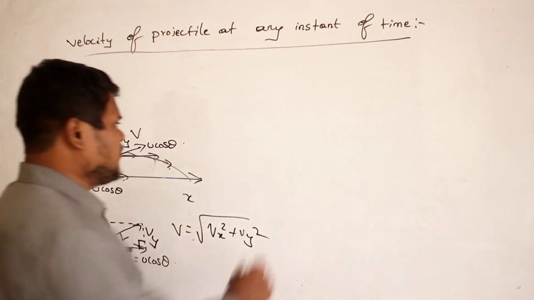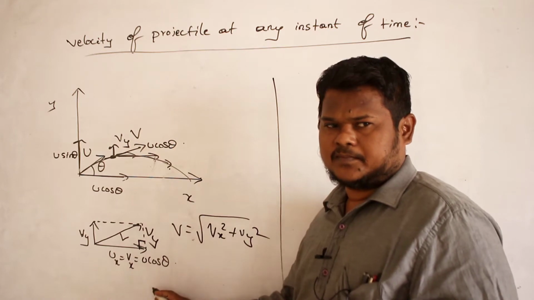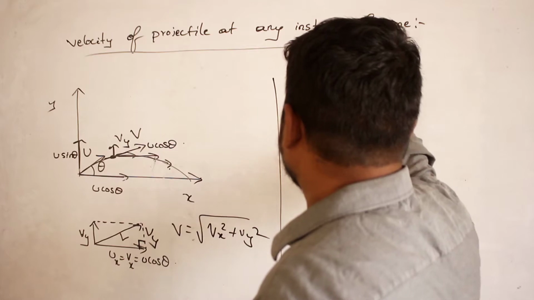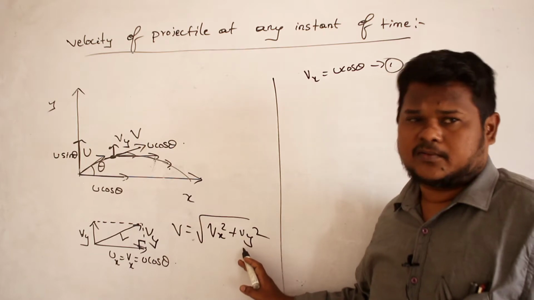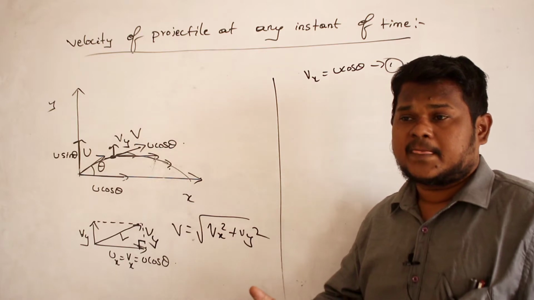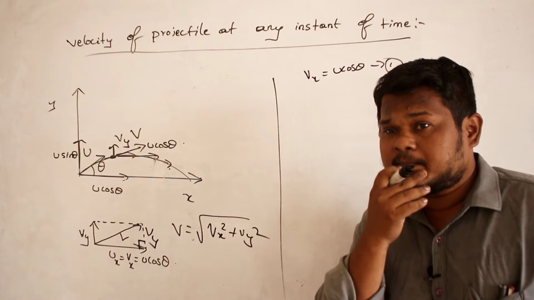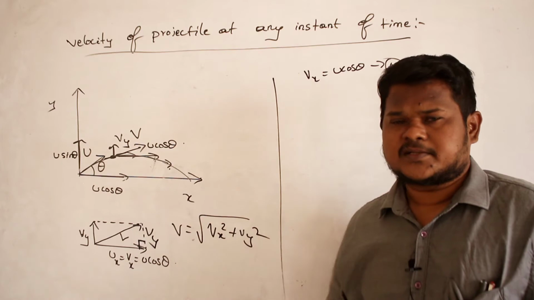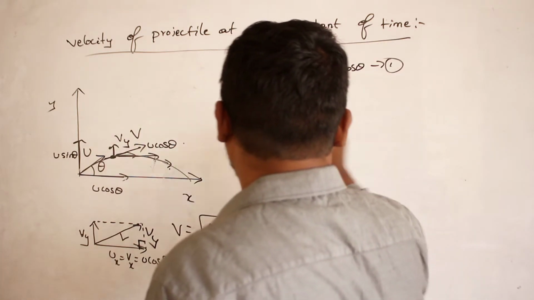Now Vx value we know already. Vx and ux are both equal. So Vx is u cos theta. So one equation I got without any calculation. Now how can I calculate the Vy value? What is Vy? Final velocity along y-axis, after a time of t seconds. It could be 2 seconds, 3 seconds, 4 seconds, anything. So I will try to derive the equation of Vy.